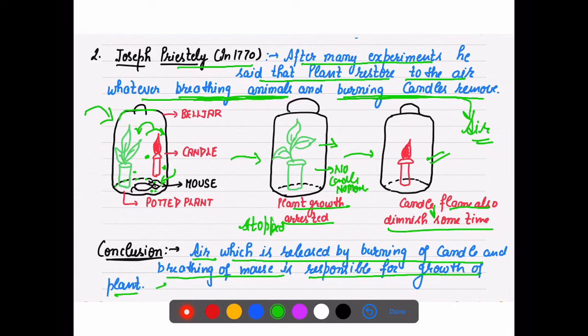the air which is released by burning of a candle and breathing of a mouse is responsible for the growth of the plant, because plants are using that air, and we know which kind of air plants use. They use carbon dioxide.